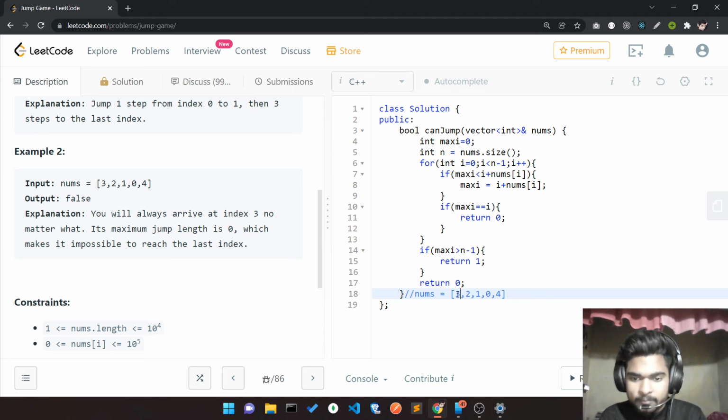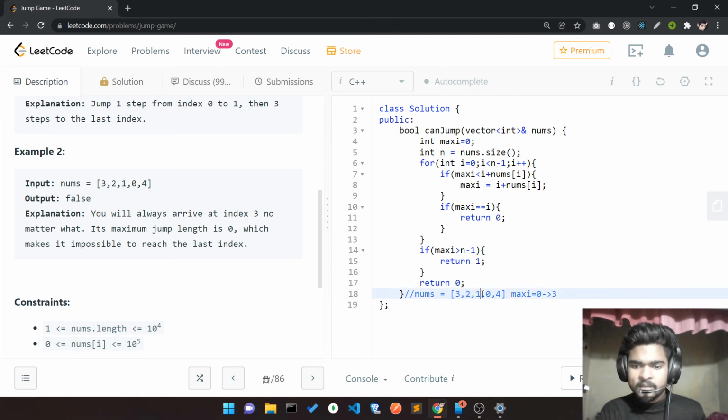In that case, my index value is 0 and my nums value is 3. So it means i plus nums[i] is equal to 3, and the maxi value is 0. So maxi is going to update from 0 to 3. Now my maxi value is 3. Okay, now I'm reaching here. So i value is 1, nums[i] is 2, means 3, maxi value is also 3, so it's not going to update my maxi.